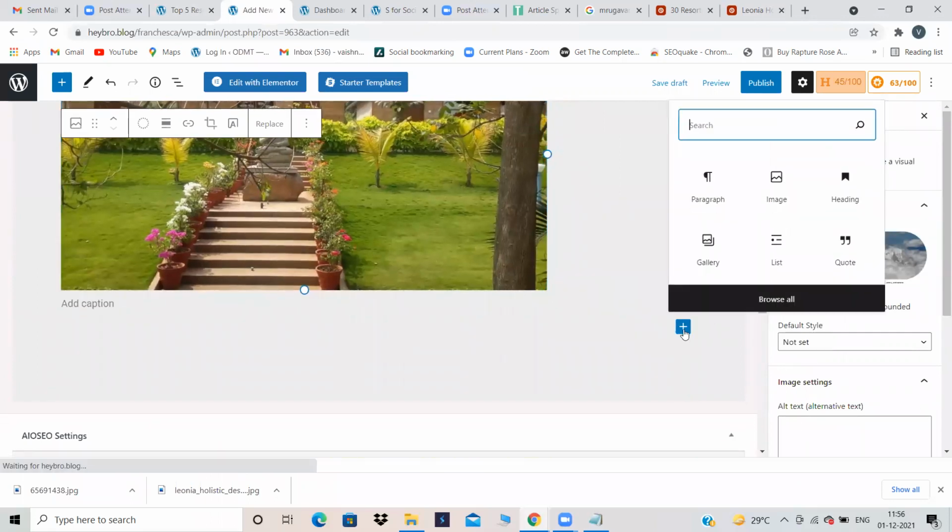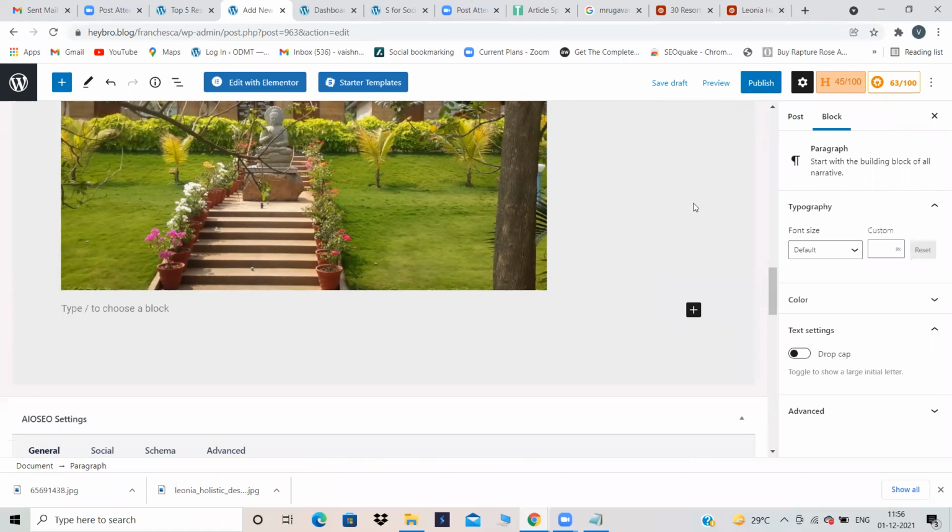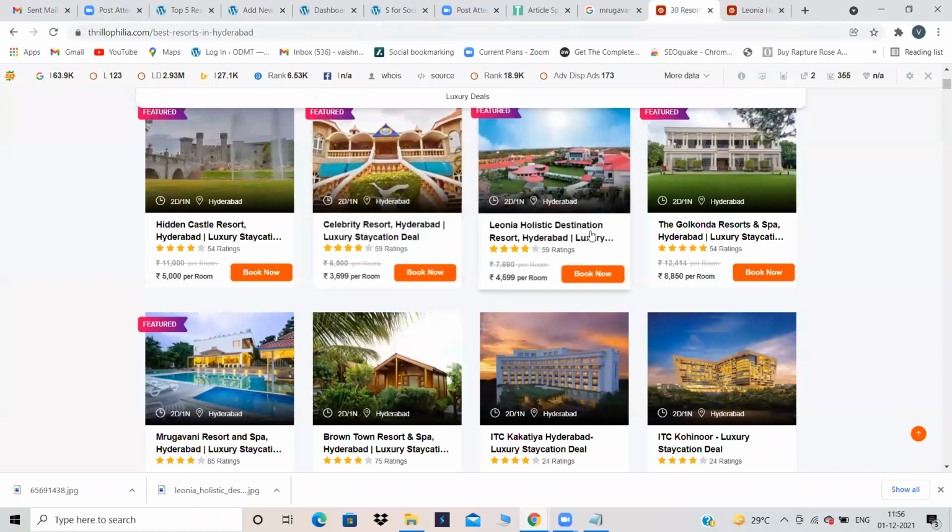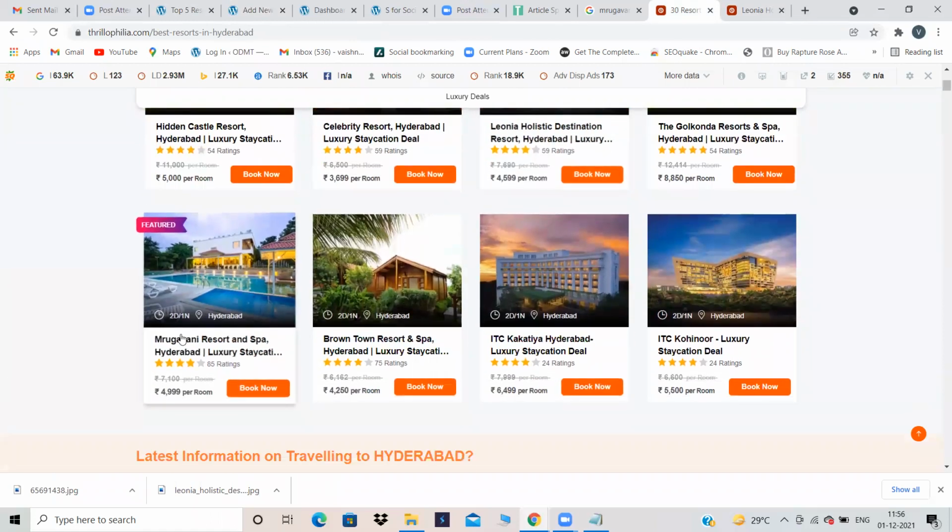Okay, now click on this plus symbol, take paragraph and here anywhere Mrugavani is there. Here Mrugavani.